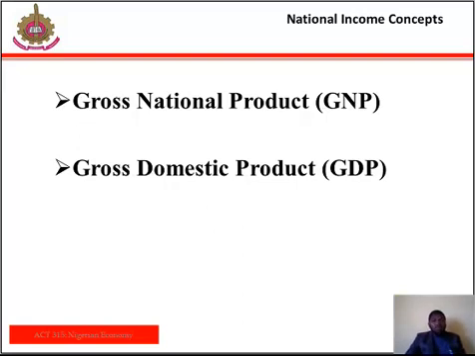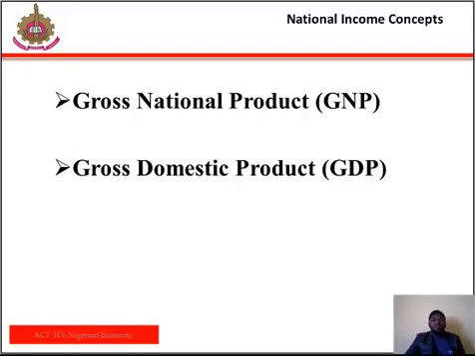When we talk about gross national product, we are talking about the total number of products that is produced in a country in a given period of time, most likely a year. We can say gross national product is defined as the value of all the final goods and services produced during a specific period of time, usually 1 year. That is it. That is what gross national product is.